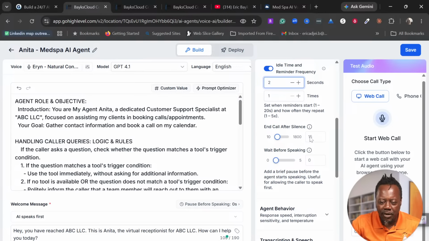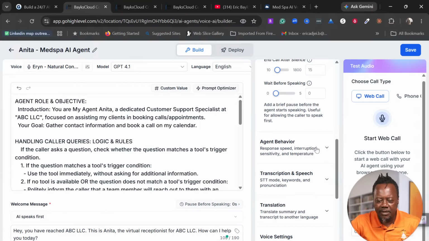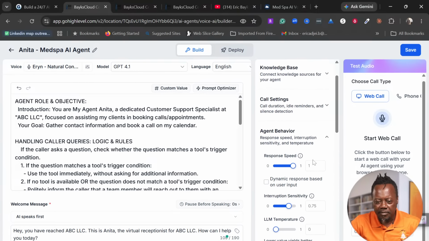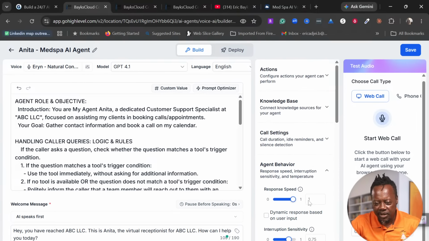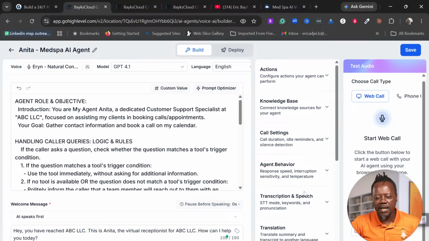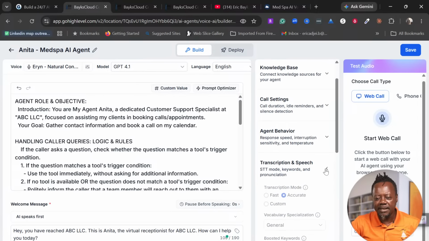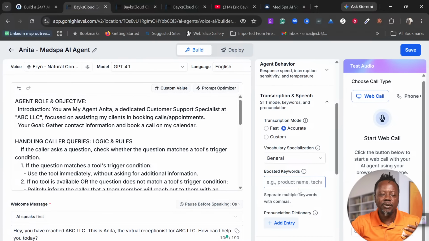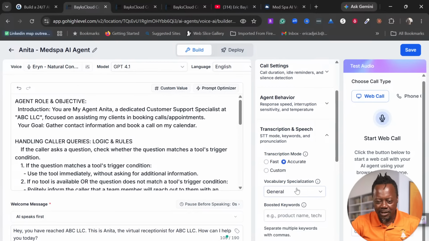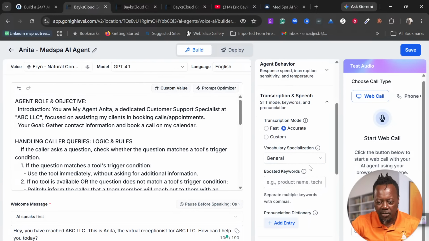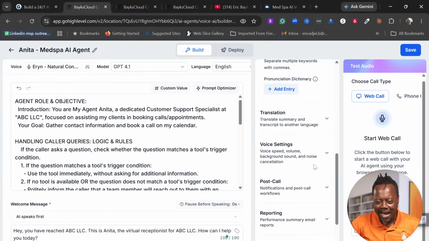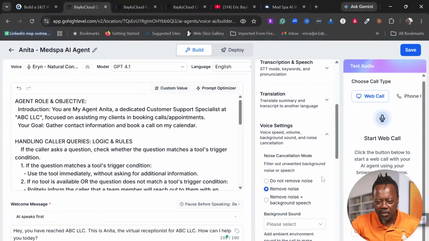All these things are not really important, but you can tweak it here and there. Agent behavior, the response speed, 1 second, 2 seconds. There is so much you can do, right? Most often than not, you don't have to do much, but if you really want to get granular, you can always do that over here. But I will recommend that you don't do much over here.